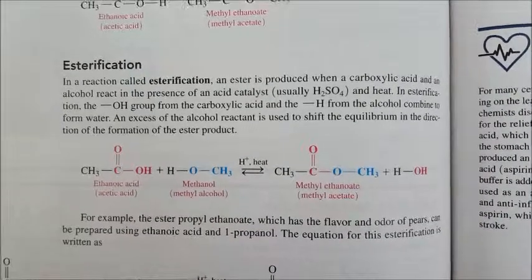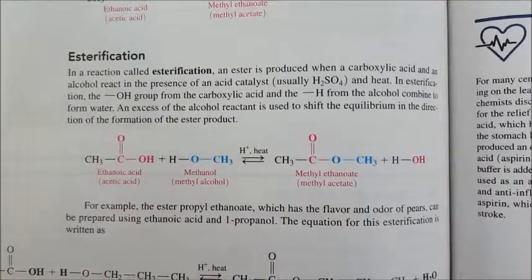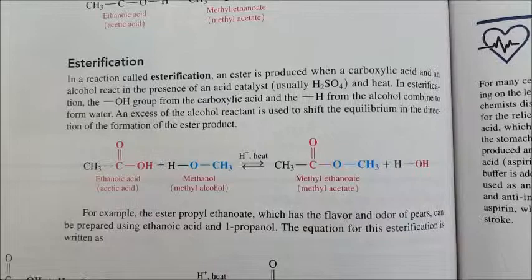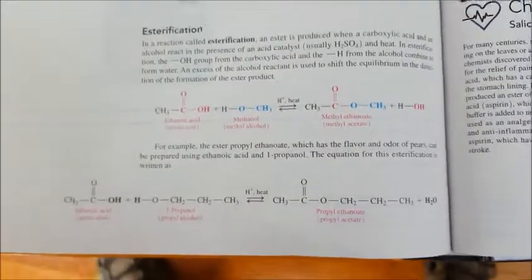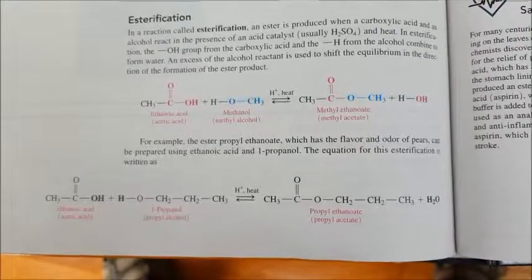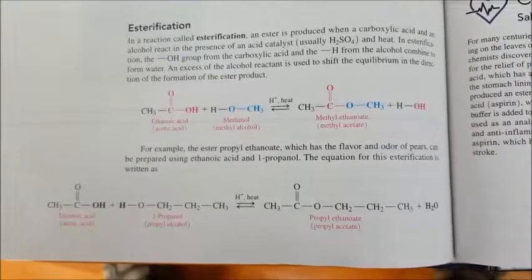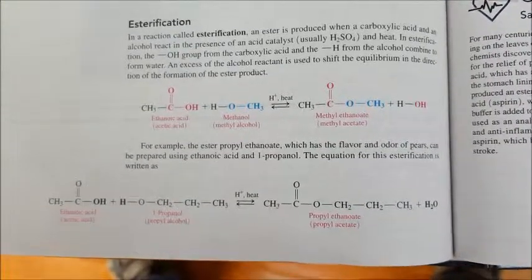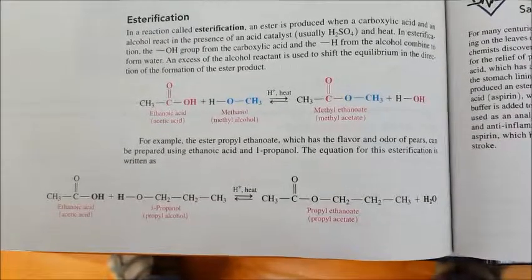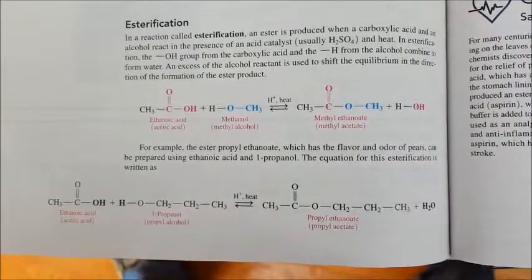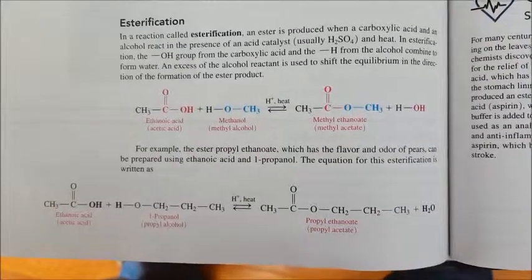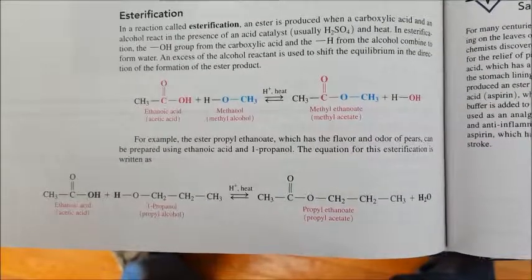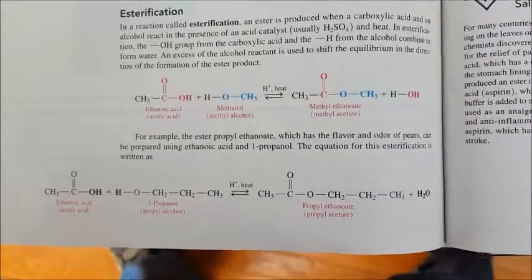So in this case, we have both the forward and reverse reaction, both of which are catalyzed by an acid such as HCl and heat. In this specific example, we see the formation of an ester called propyl ethanoate, which is the result of a condensation or esterification reaction between ethanoic acid and 1-propanol to form the ester product propyl ethanoate. Again, this reaction is reversible.